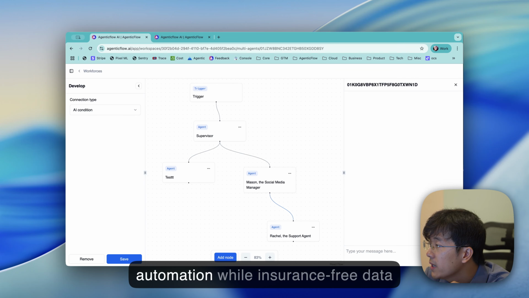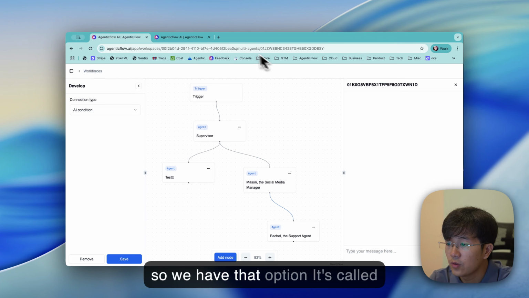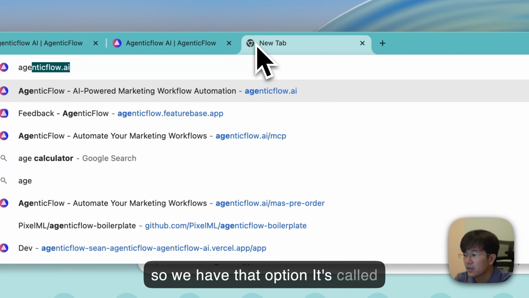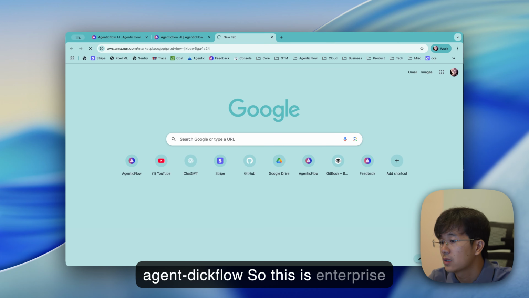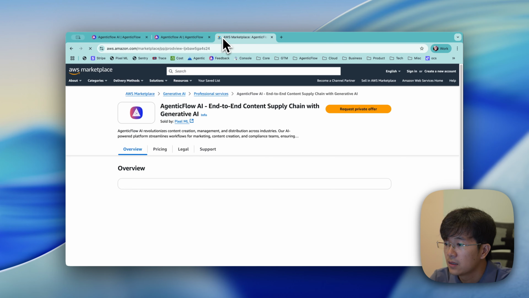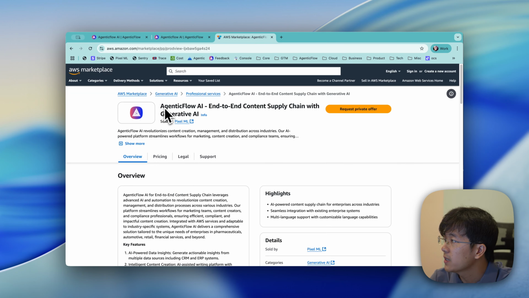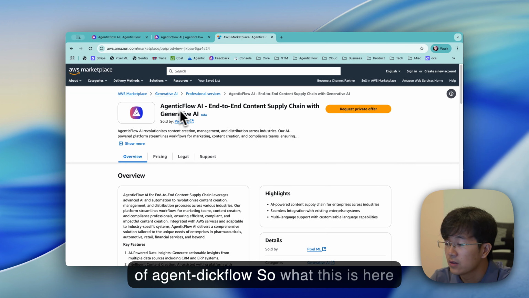Insurance companies require internal automation while ensuring strict data privacy, and can the agent be deployed on-premise? Yes, so we have that option. It's called AgenticFlow AWS. This is the enterprise edition of AgenticFlow.